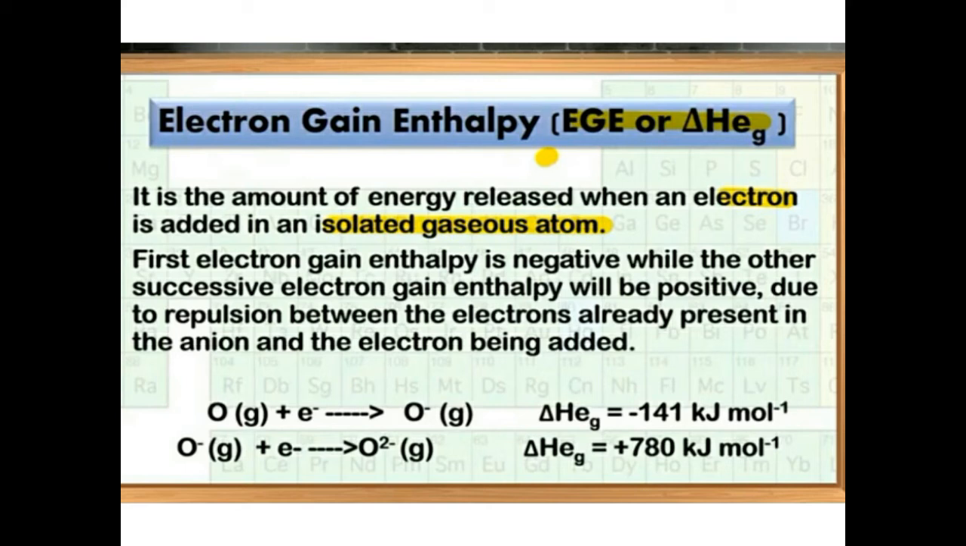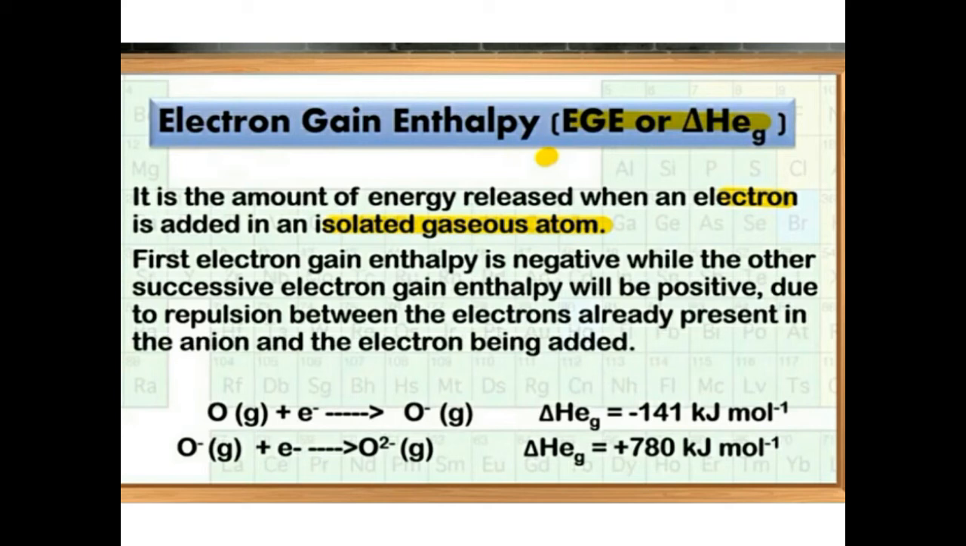It means very negative, because the more negative the value of electron gain enthalpy, the higher the tendency to add an electron. Clear? On the other hand, noble gases have large positive electron gain enthalpies, because they have no tendency to accept electrons. They already have the stable configuration, and they do not want to disturb it. That is why they have positive electron gain enthalpy. It means we need to give them energy if we want to add an electron, instead of it being released.